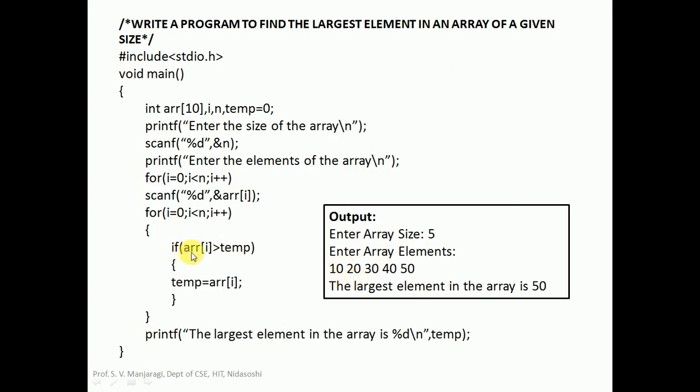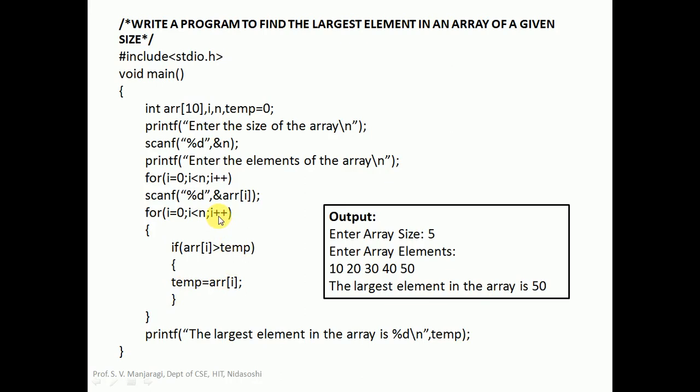So let us substitute 10 here. And temp is taken as 0. Is array of I greater than temp? Array of I is 10, and 10 is greater than temp, that is 0. The condition is true here, and we enter into the body of the statement and make array of I itself the largest element, which is assigned to temp. The array of 0 is 10. Now temp is equal to 10 here, and we go for I plus plus.